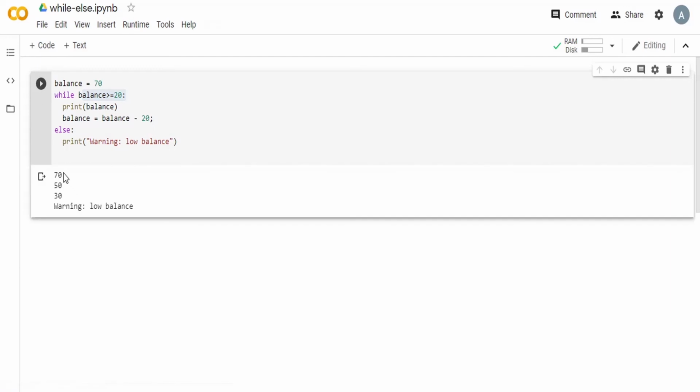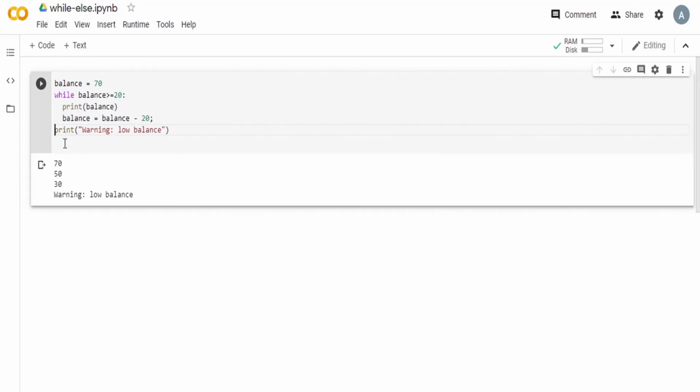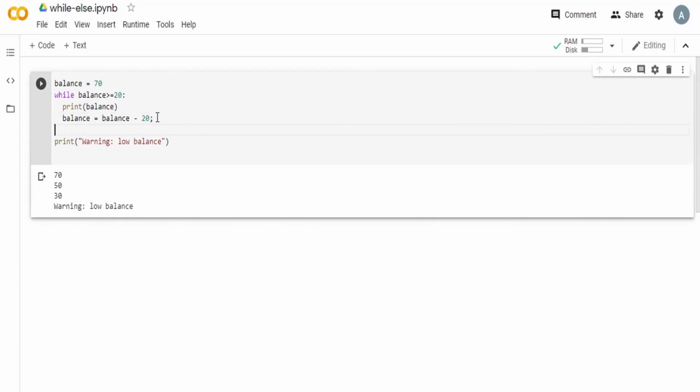So you see, each month the balance goes from 70 to 50 to 30 and then low balance, because 30 minus 20 will be 10 and we need to have at least $20 in our account. Now in the case that we were not to have this else, what is the use of this else? If it was not there, then after we come out of this while loop, we'll have to make a check that if our balance is less than 20, we'll print a warning.